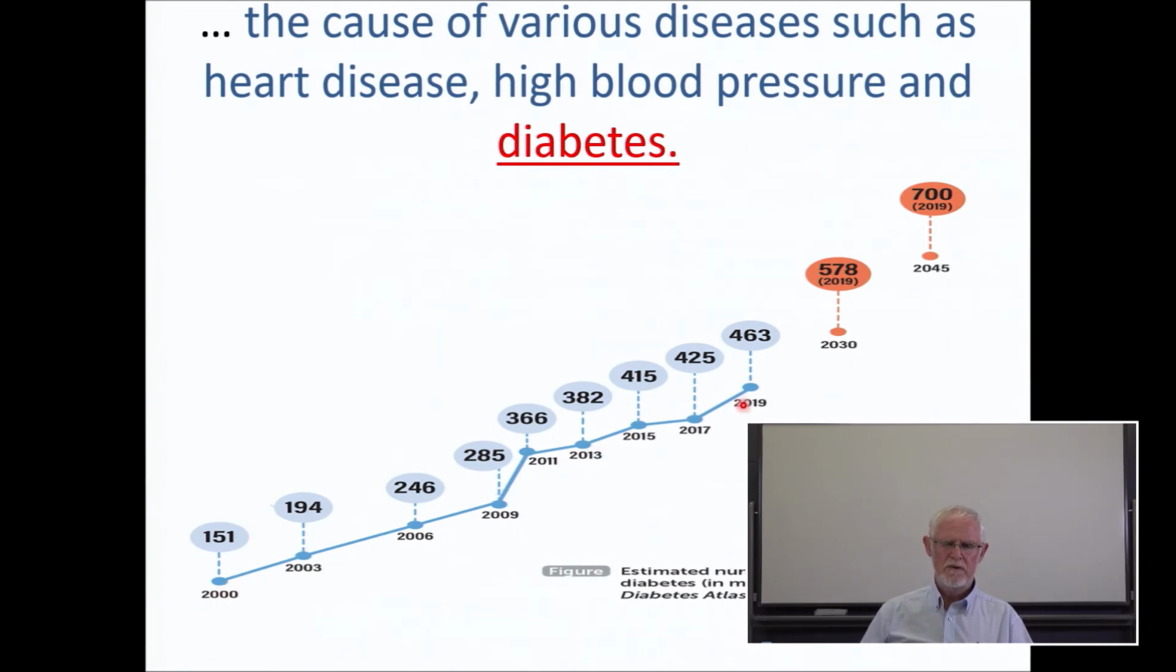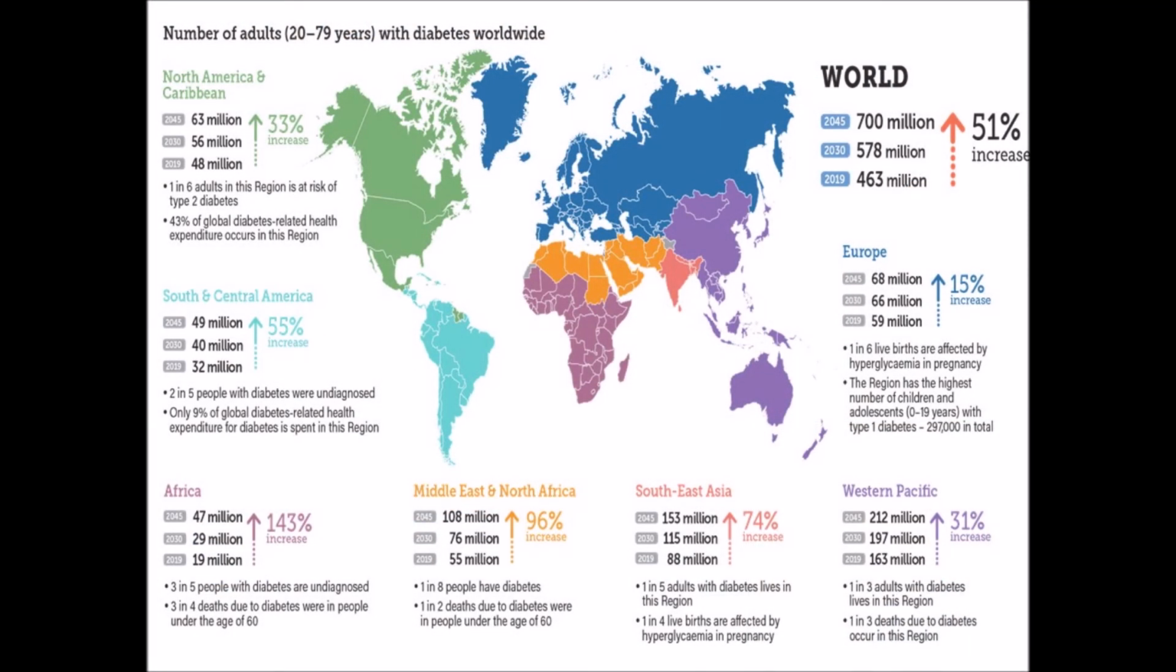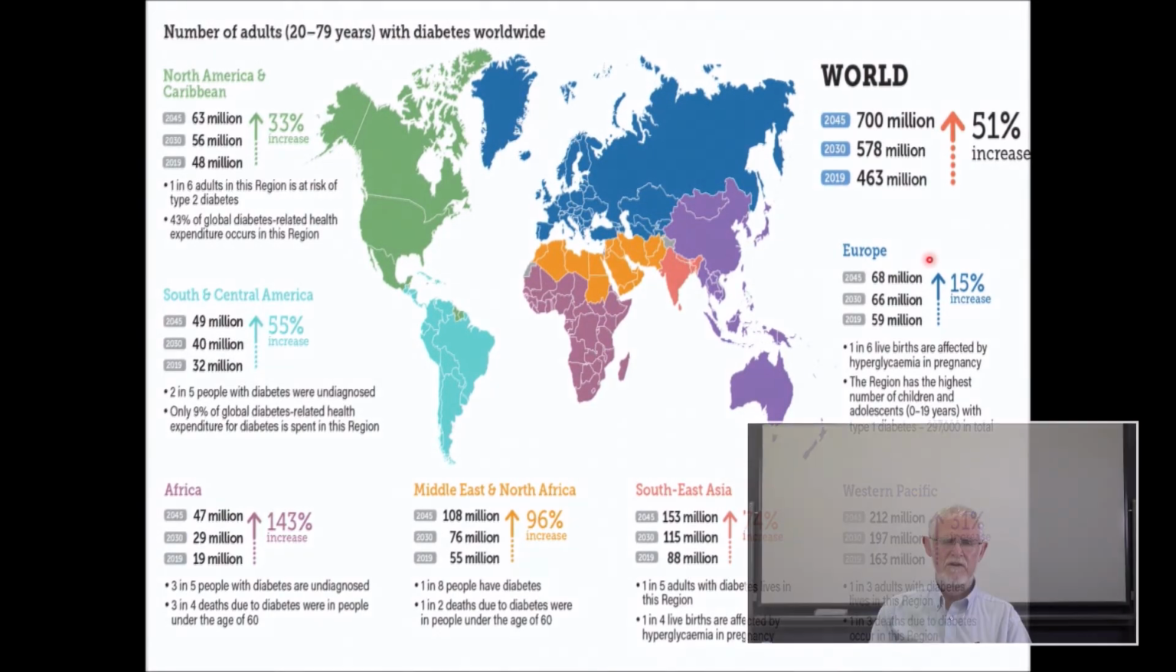It's going up and up and up. And then by the year 2030, it will be 578 million. In the year 2045, 700 million. So we can see diabetes is becoming more and more dangerous. Very shocking information about diabetes.